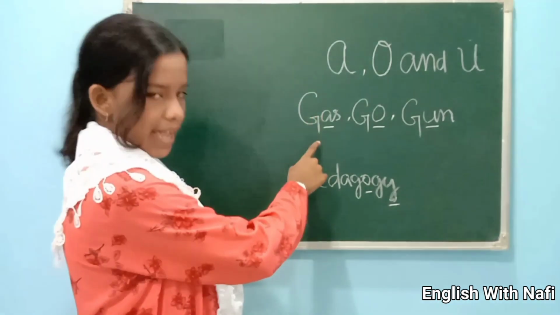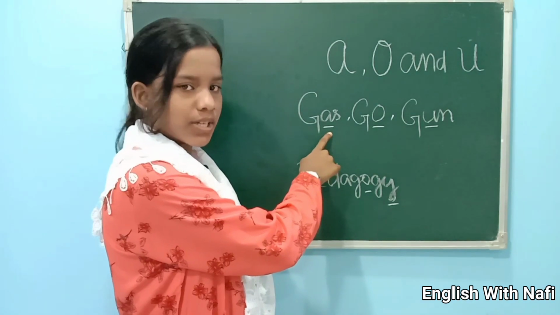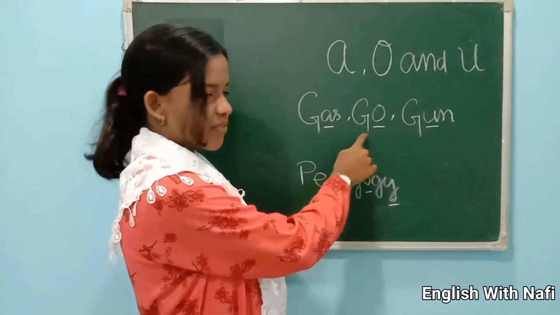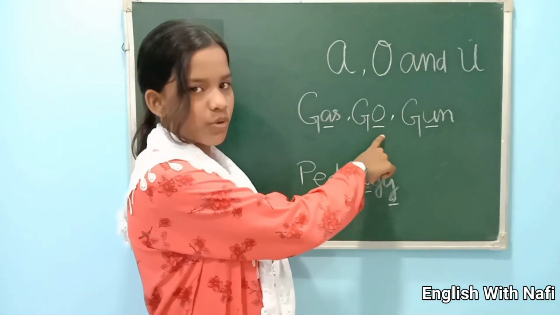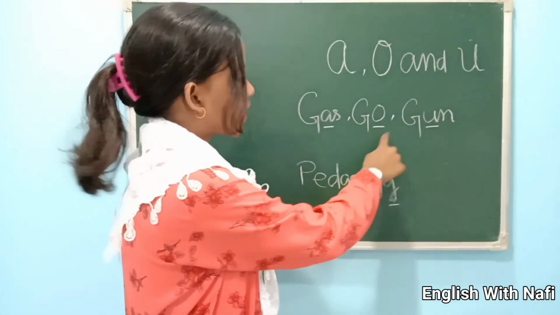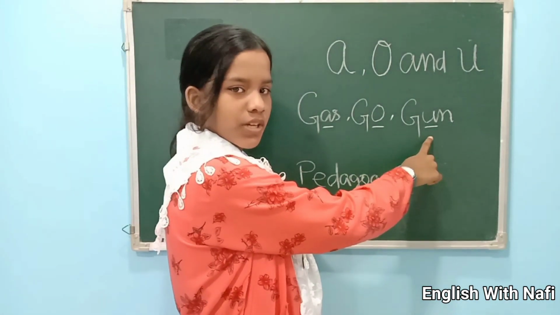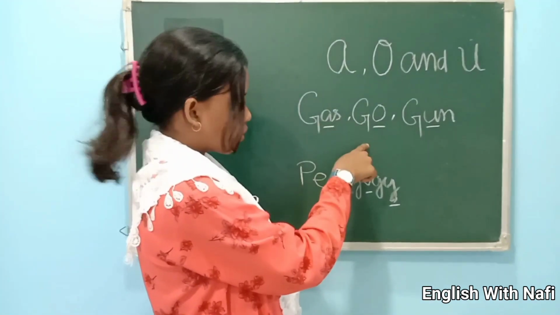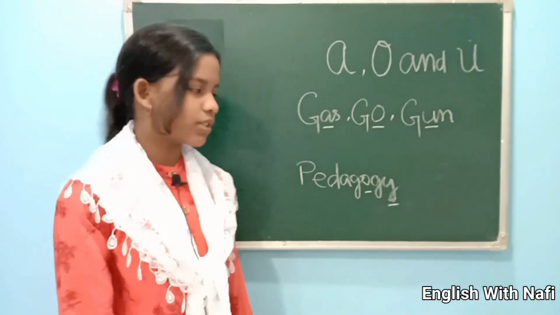Example, gas. Here after G is A, so G sounds G. Gas. Here it's O after G, so it sounds G. Go. Here it's U after G, so it sounds G. Gun. Gas, go, gun.